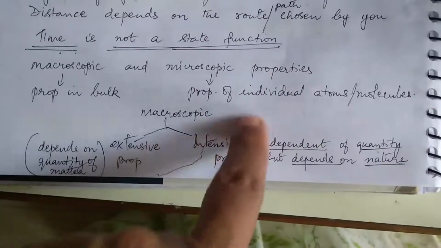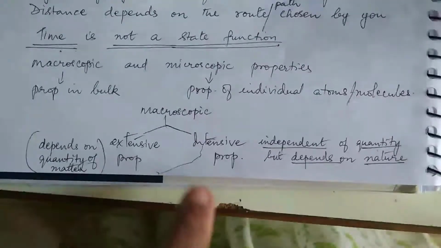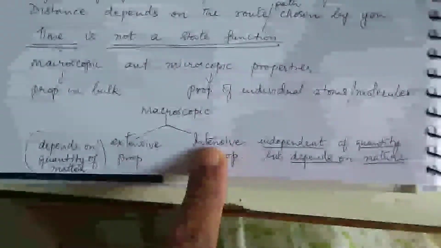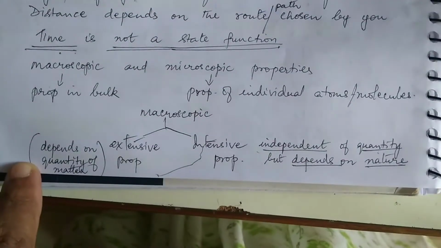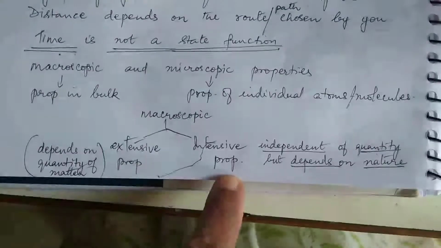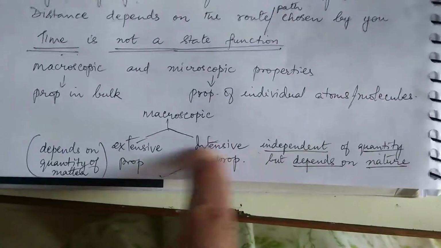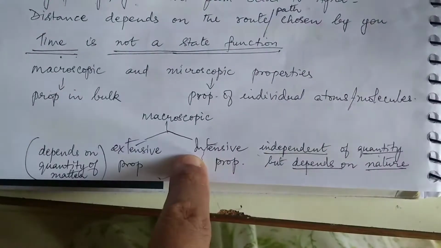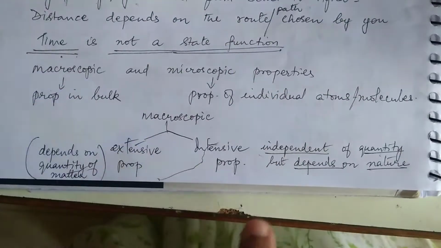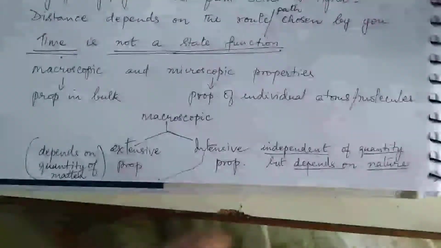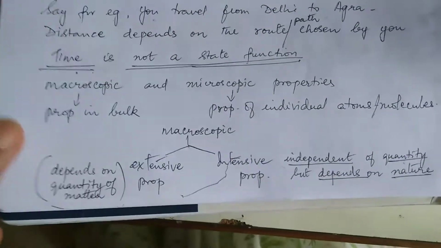Now this macroscopic property is of two types: extensive property and intensive property. Extensive property depends on the quantity of matter. Intensive property is independent of quantity of matter. Intensive का जो IN है ना, IN for independent समझ, independent of quantity, independent of mass, but it depends on nature. Okay, so that is what is called intensive and extensive property.